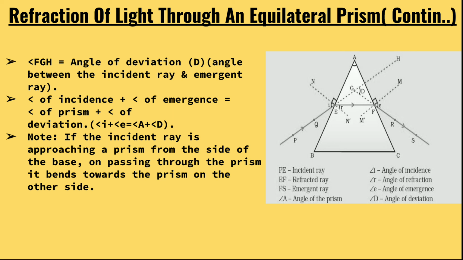Now there's a note that if the incident ray is approaching a prism from the side of the base, then on passing through the prism, it bends towards the base on the other side. See, from the base it is rising. So when it is coming out as the emergent ray, that is also bending towards the base. So that is the note.